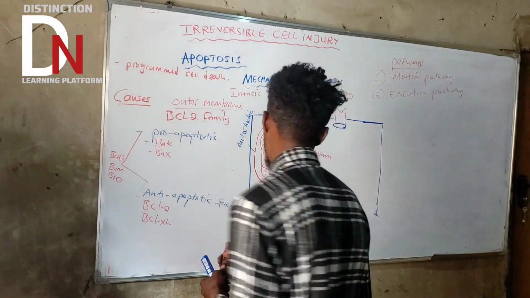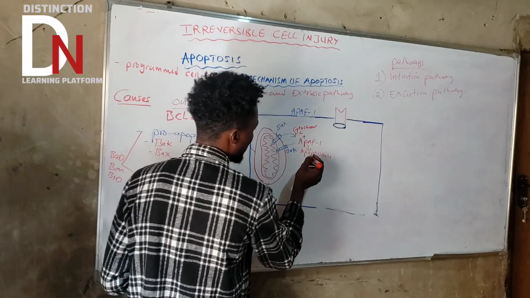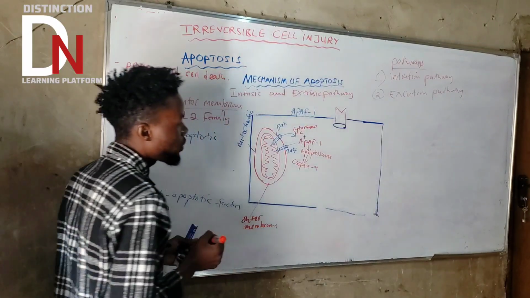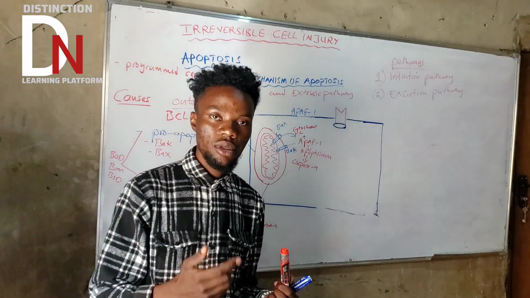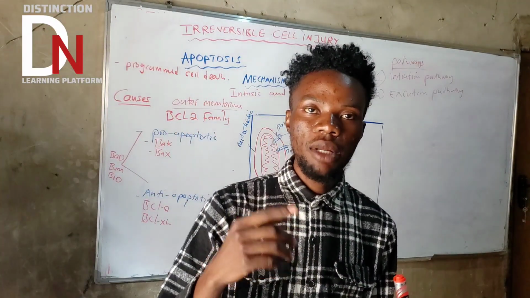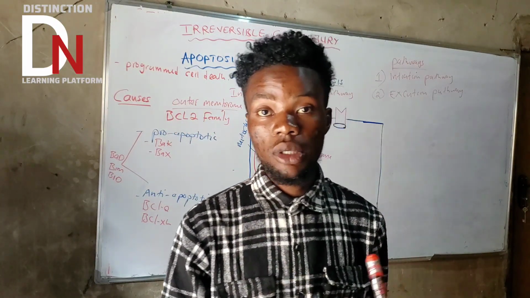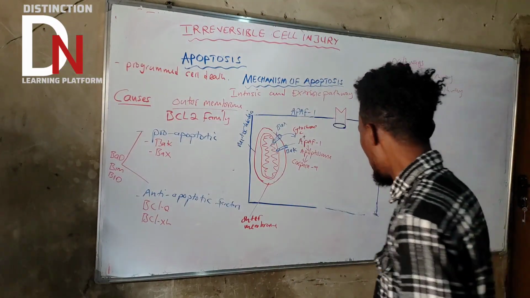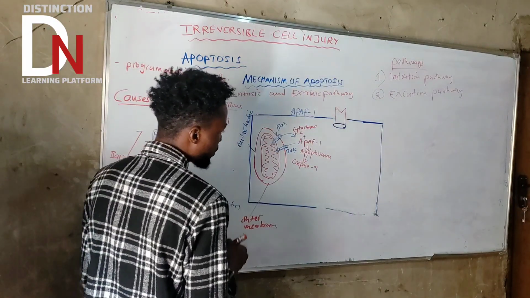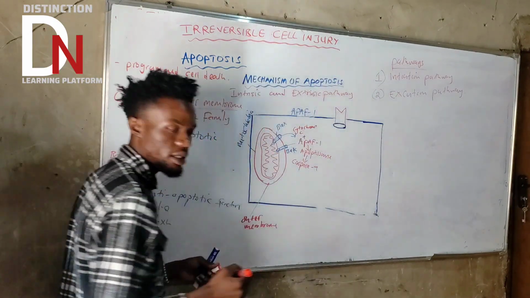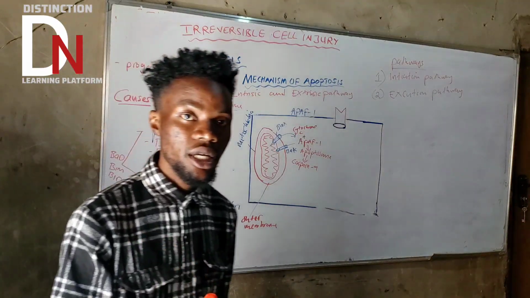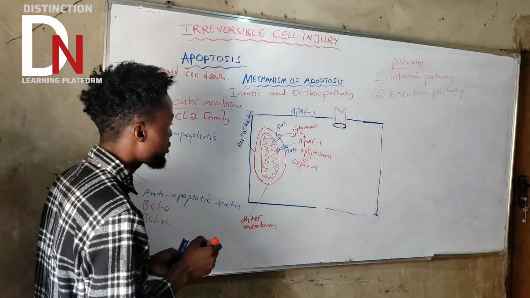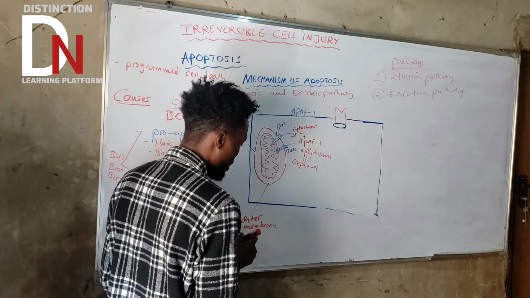So let's start with caspase 9. This apoptosome is going to activate caspase 9. Make sure that you understand that under the mitochondrial pathway or intrinsic pathway, the caspase that's going to be activated is caspase 9. Now caspase 9 is going to do something else. It's an initiator caspase, and an initiator caspase is going to activate the executioner caspases, caspase 3 and caspase 6.